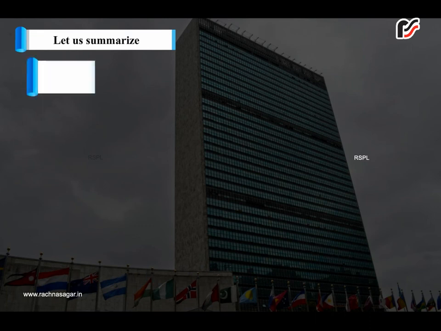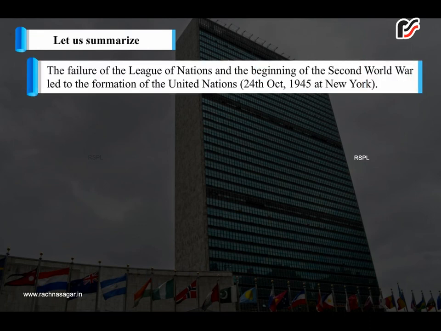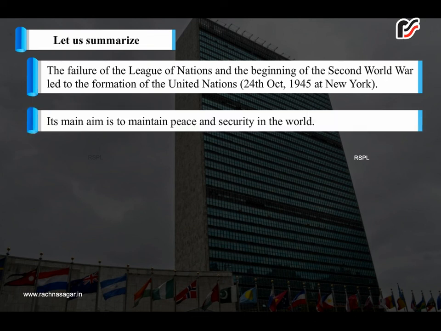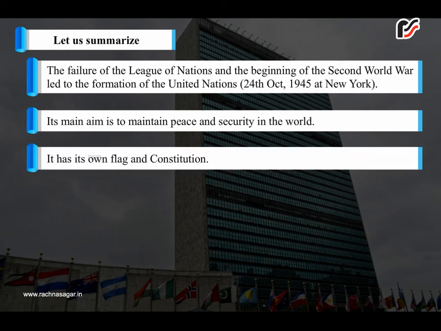Let us summarize. The failure of the League of Nations and the beginning of the Second World War led to the formation of the United Nations on 24th October 1945 at New York. Its main aim is to maintain peace and security in the world. It has its own flag and constitution.